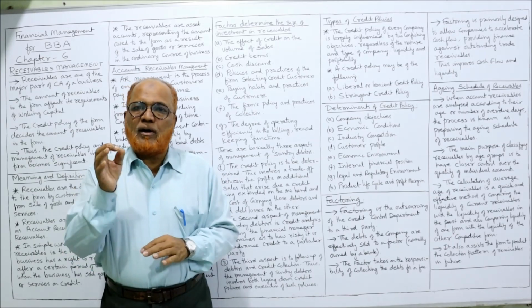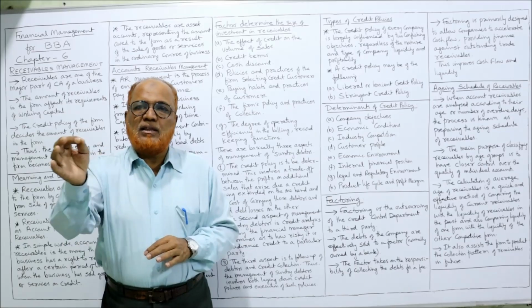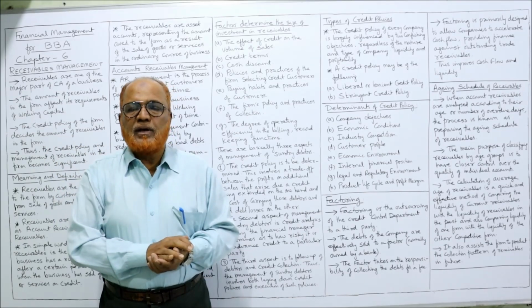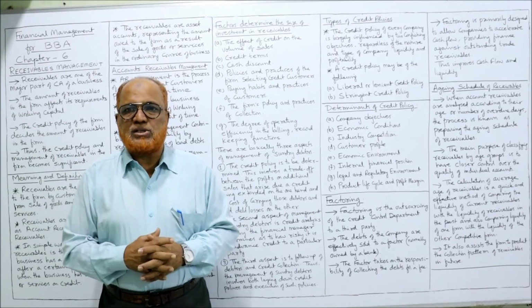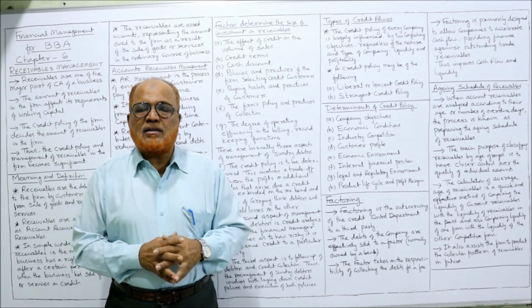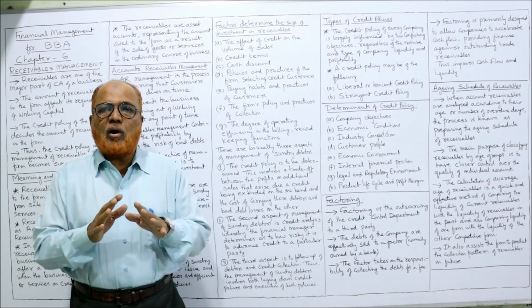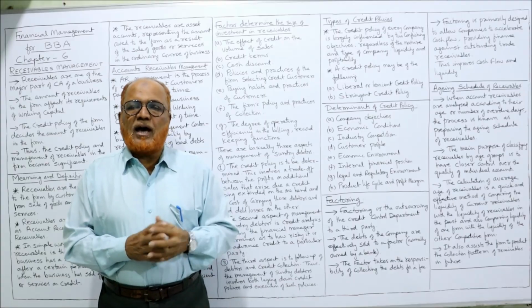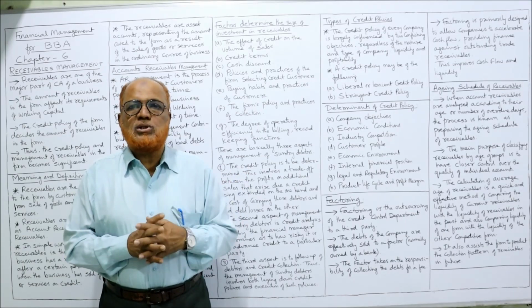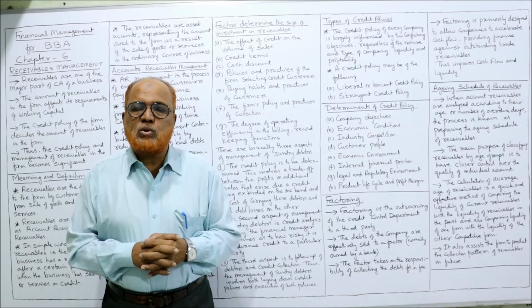Some customers are very good customers in the sense they will pay the amount on time. They will not make any delay. Regularly they will purchase the goods. Whereas some customers are irregular, who are not loyal to our business. Sometimes they will purchase, and even the payment habits are not regular, not punctual.